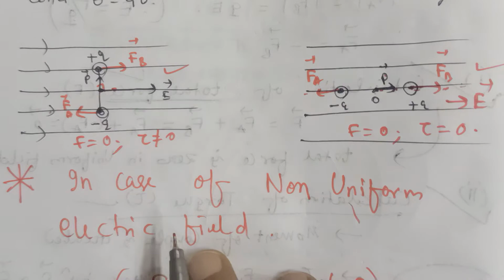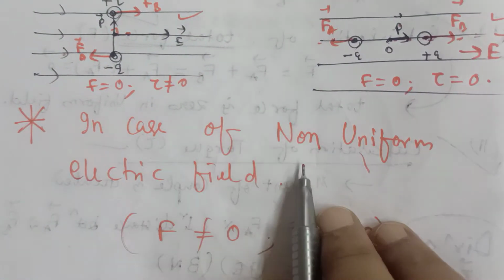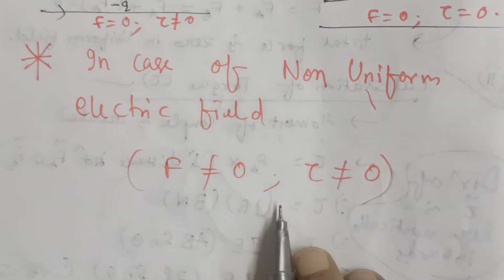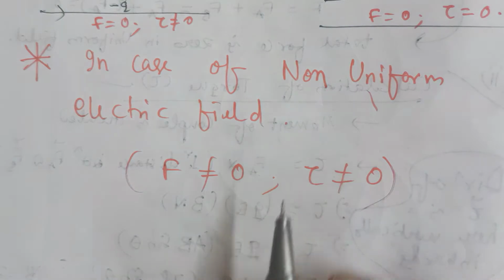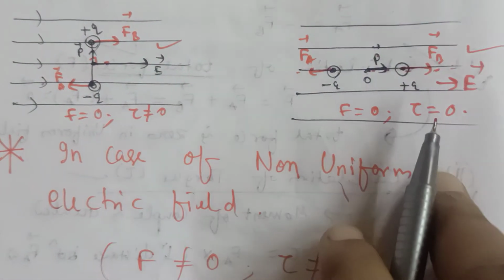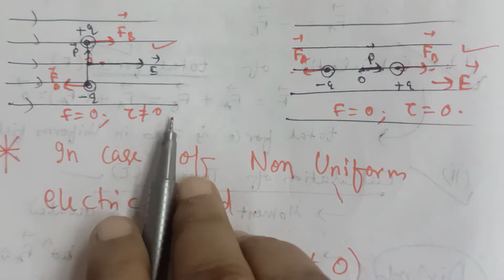Sometimes a question is asked: if instead of a uniform field, a non-uniform electric field is taken, then the force will never be 0. But in a uniform electric field, the net force is always 0, while the torque may or may not be equal to 0. In a particular situation tau is equal to 0, but in some situations tau is not equal to 0.